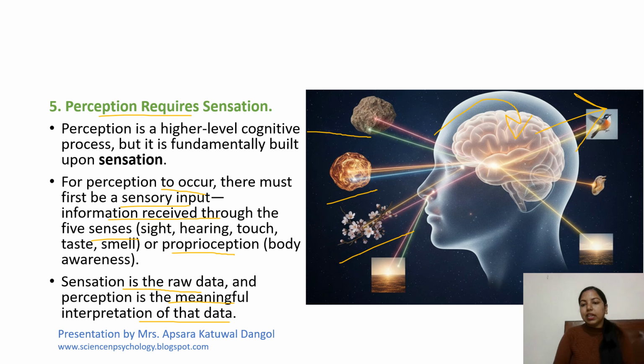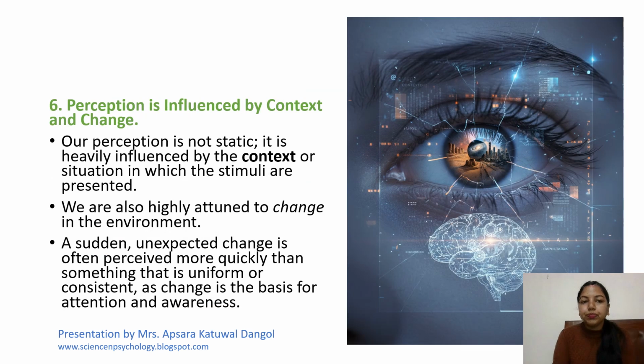So talking about the characteristics, let us revise what characteristics we have learned till now. We have already learned some of the characteristics, but we are able to remember only a few now. Why? Because of our sensation, because of our perception, how we have organized that information. It matters a lot. So next is perception is influenced by context and change.